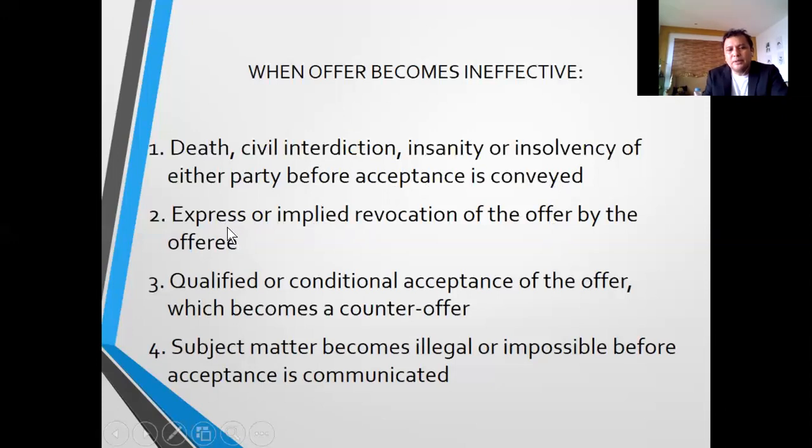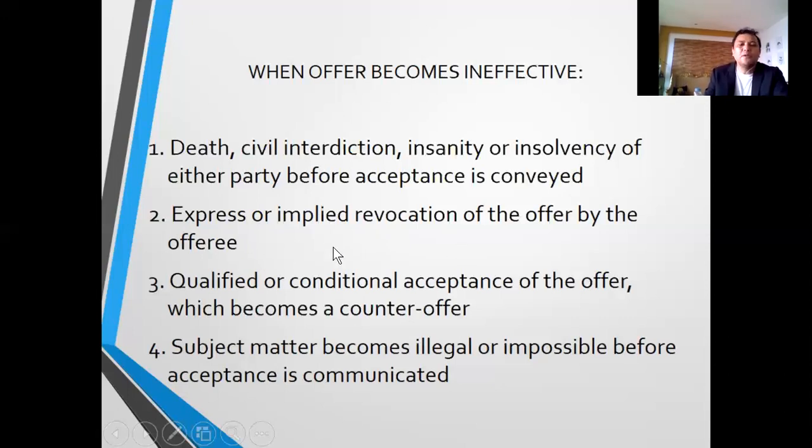It is clearly stated or clearly manifested in a written instrument. Implied is by mere action, or without any action, or by merely passing the lapse of time. So the offer becomes revoked.